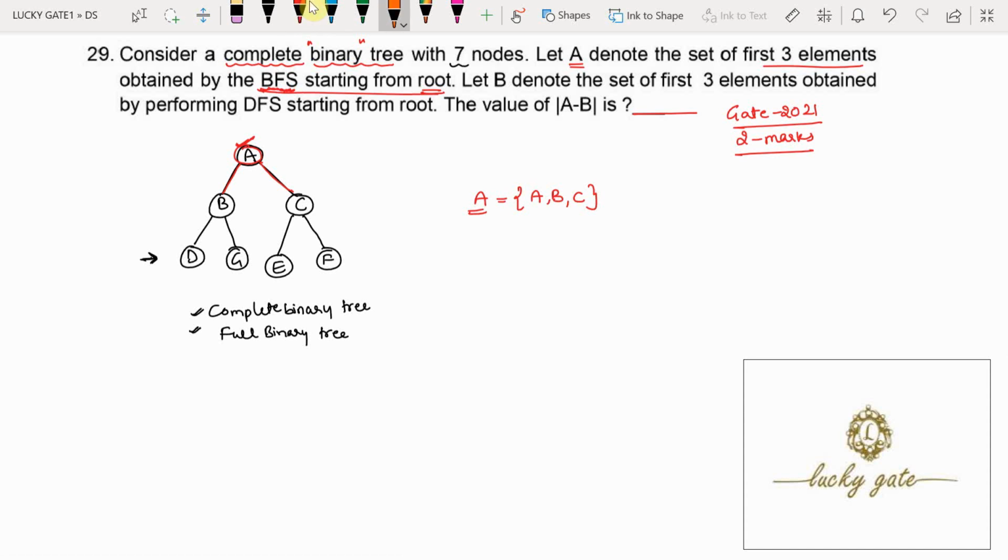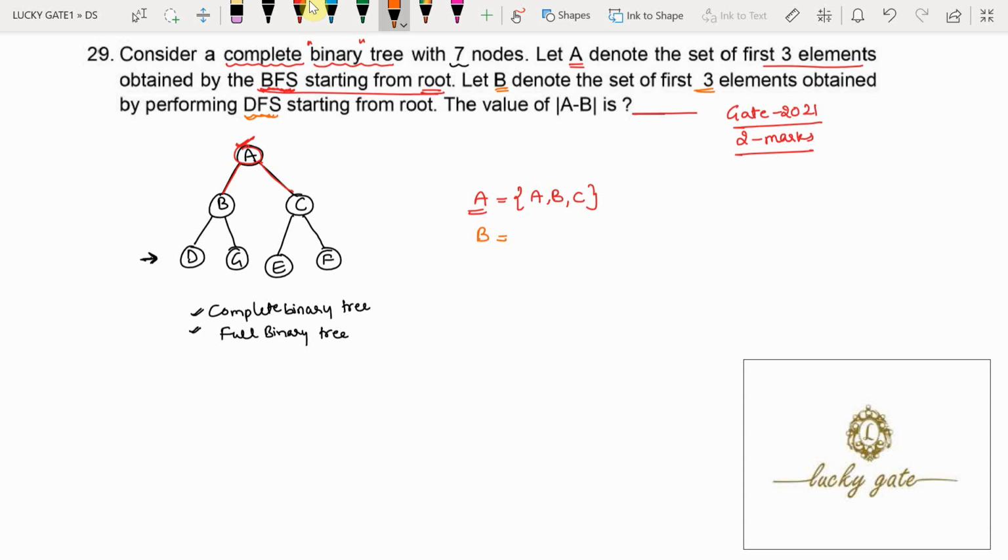Next, let B denote, there is another set I am calling B. This B denotes the set of first 3 elements obtained by performing the DFS. What is DFS? We call it depth first search. In depth first search, we have to visit a node and we have to visit its adjacent node.